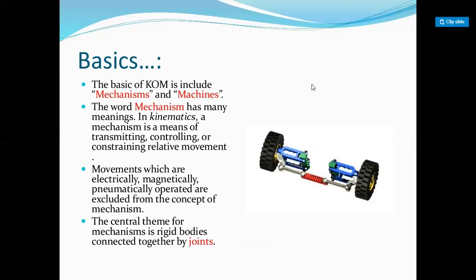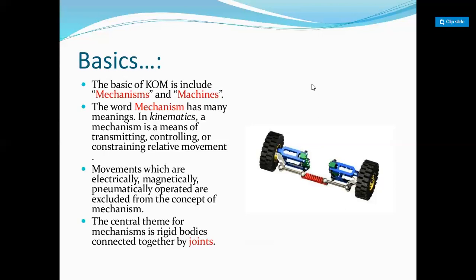But in a mechanism, the relative movement should be transferred from the first link to the other links, up to the last link. Then you can say it's a mechanism.